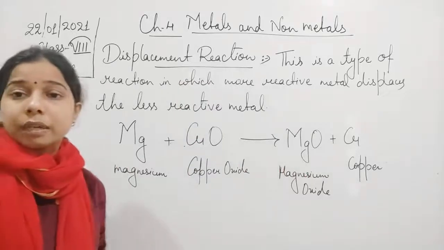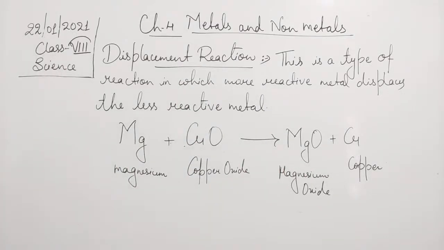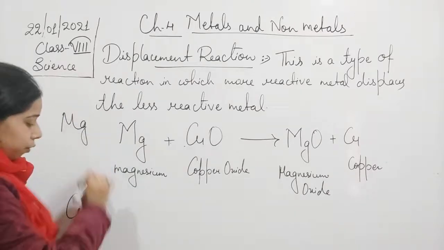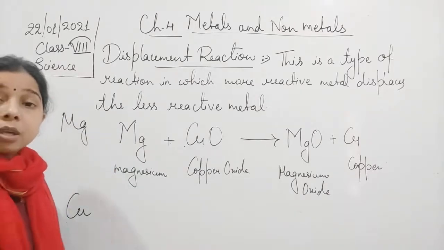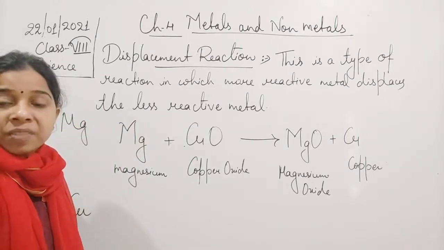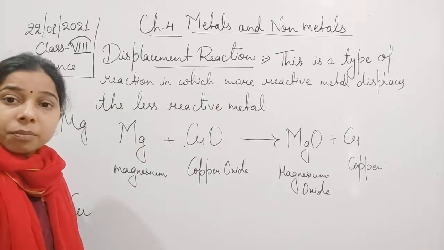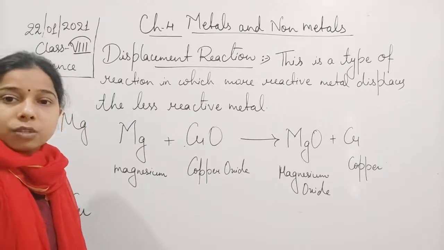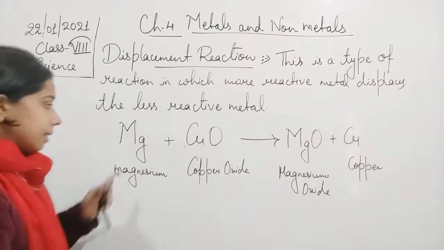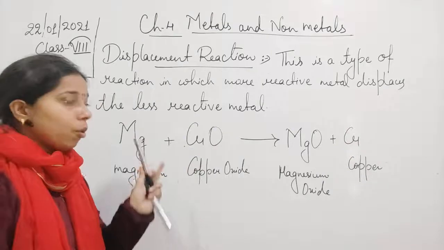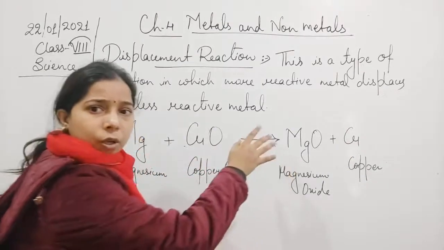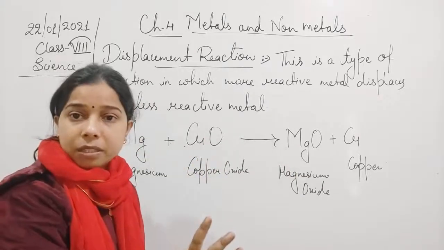Now you see here, students, in the reactivity series, we have seen that magnesium was more reactive than copper. When you look at the reactivity series, you will find that magnesium is at the top and copper is below. So this proves that magnesium is more reactive than copper, and hence magnesium will displace the copper, being more reactive, displacing the less reactive, and form magnesium oxide. So I hope you have understood what is the meaning of a displacement here.